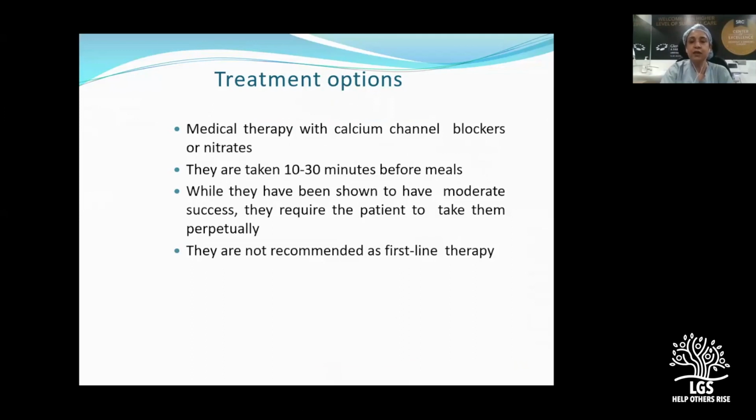This is usually used where you have a diagnosed patient who needs some time before planning definitive treatment and is not able to eat. Then you can start them on calcium channel blockers, but it should not be the only treatment, because the patients will never do well with only medical therapy as the treatment.